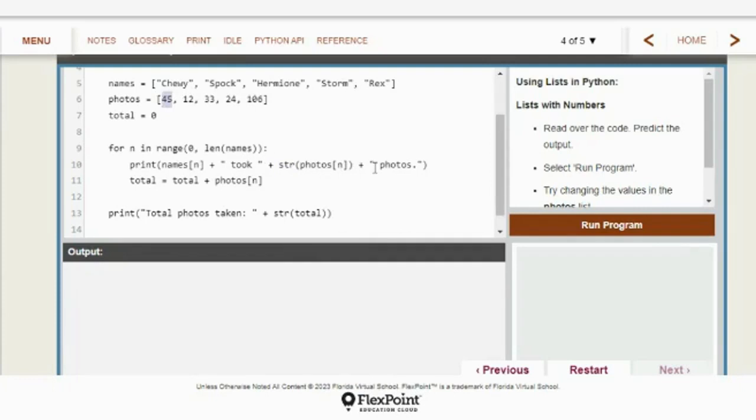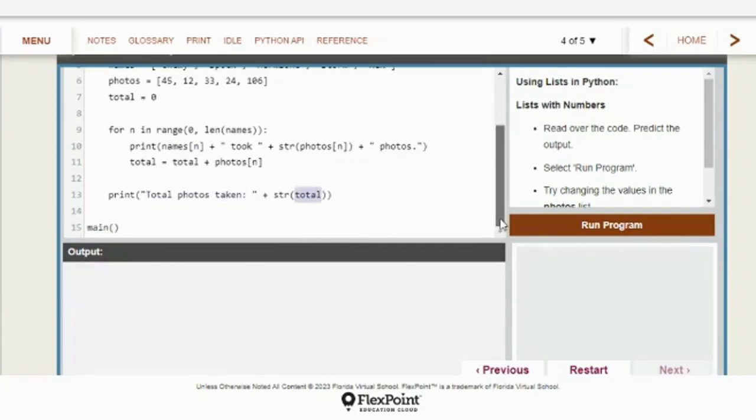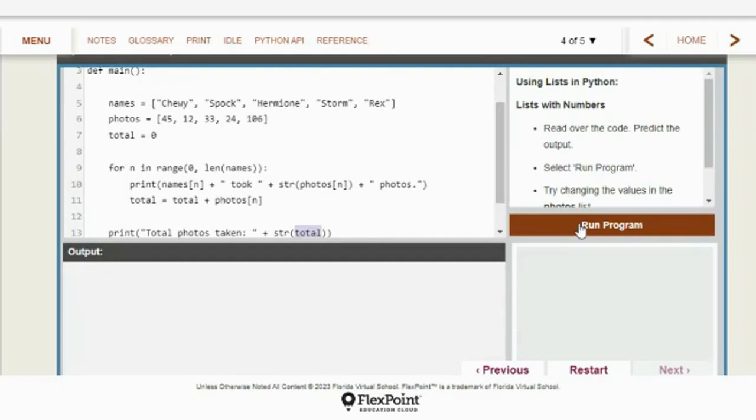Print 45 photos. And then add those photos to our total. Our total started at 0, but every time it goes through the loop, it's going to add to the total whatever this number is in our photos list. So whatever the total was, add this value of photos, which is 45 the first time through because it's the 0 value. It'll keep looping and keep adding each one individually to the total. And at the end, it's going to say the total photos taken is, and print that total. And that's the end of the program. All right, so let's run this and see what it looks like.